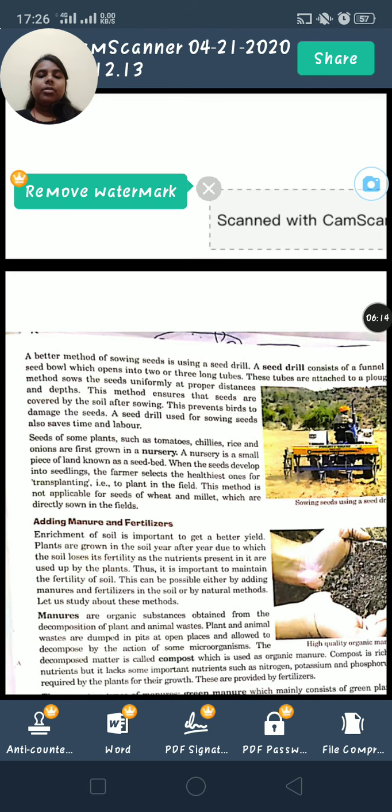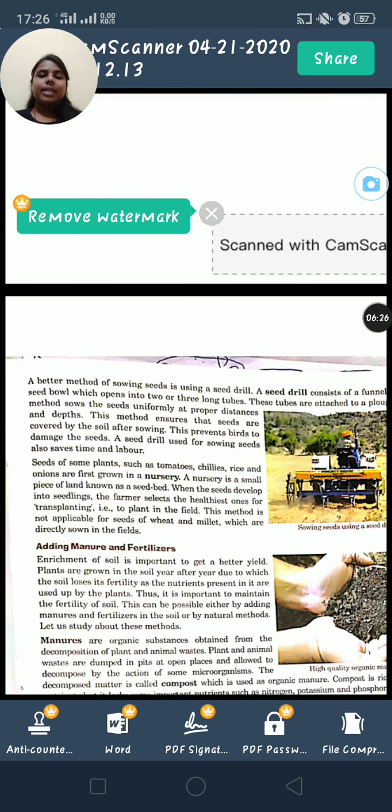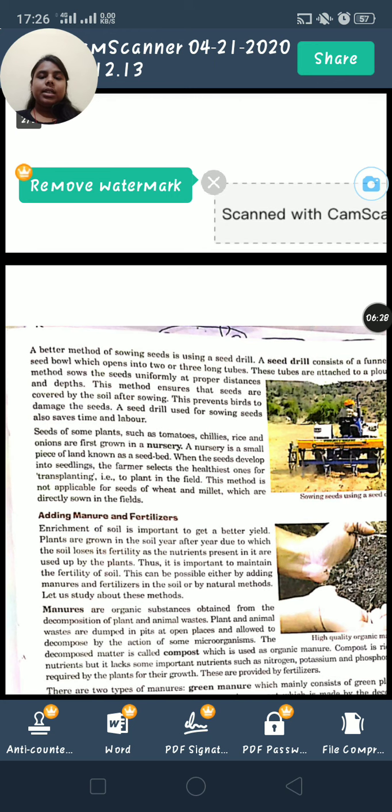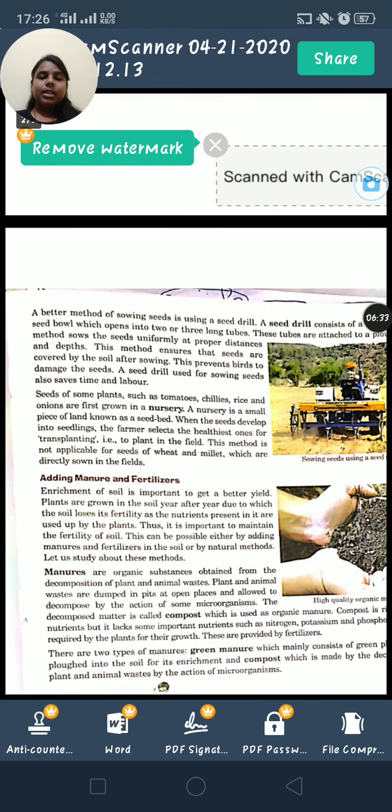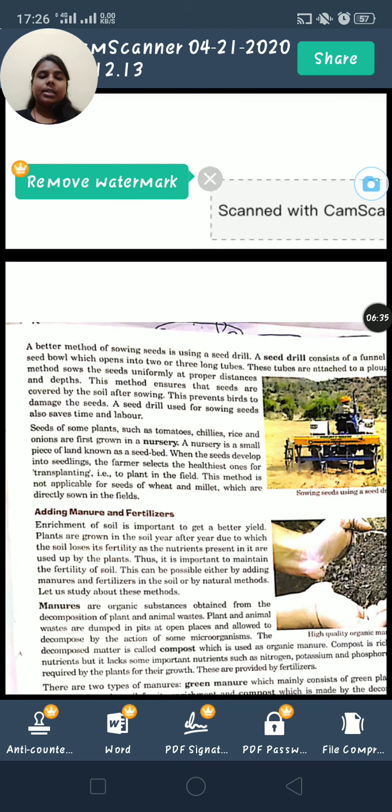Some plants such as tomato, chilies, rice and onion are first grown in a nursery. Nursery means the place where small saplings are kept. A nursery is a small piece of land known as a seed bed. When the seeds develop into seedlings, the farmer selects the healthiest ones for transplanting, that is, to plant in the field. This method is not applicable for seeds of wheat and millet, which are directly grown in the field.